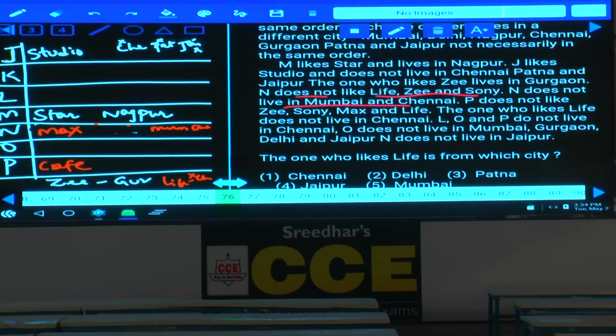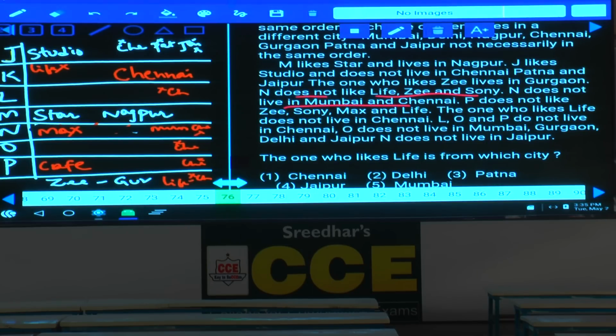Life does not live in Chennai. L, O and P do not live in Chennai. Chennai cannot be L, cannot be O, cannot be P, isn't it? And cannot be N, because Mumbai and Chennai are ruled out, and cannot be M, since M is Nagpur. Hence K must be Chennai. Are you following this or not? Now Chennai is fixed here. As K is in Chennai, Life cannot be K, because the one who likes Life is not from Chennai, isn't it?